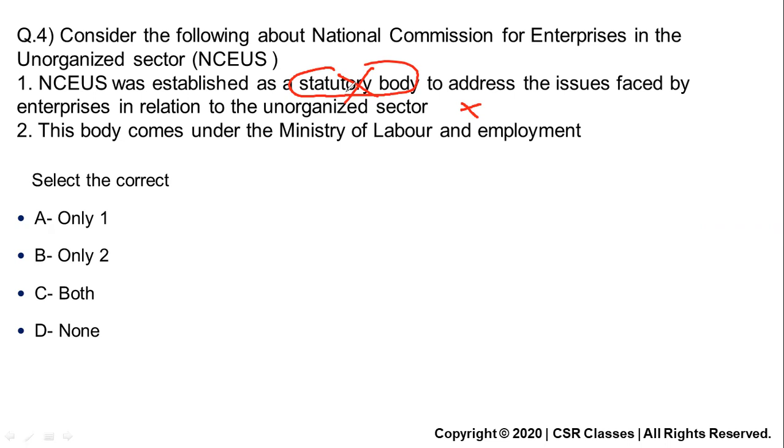Second, this body comes under Ministry of Labor and Employment. Now see, National Commission for Enterprises in the Unorganized Sector, these names are there, unorganized. If you do not know, then you get trapped. Unorganized sector, enterprises. So you might feel, okay, it talks about labor and employment, so it might come under the Ministry of Labor and Employment. Still, it is wrong. It comes under Ministry of MSME.